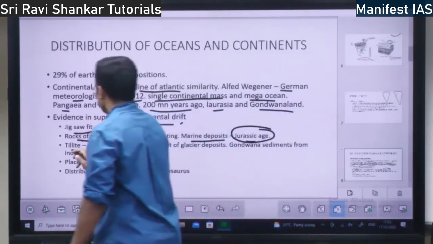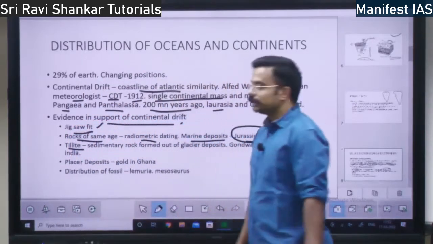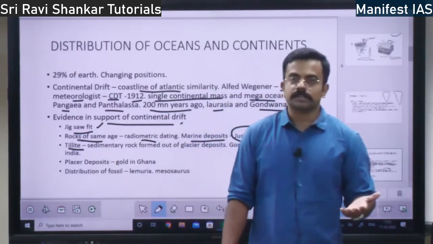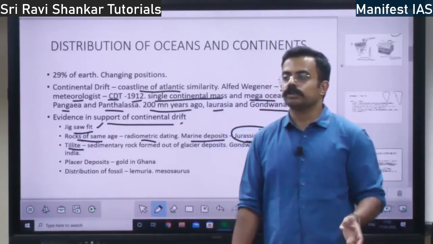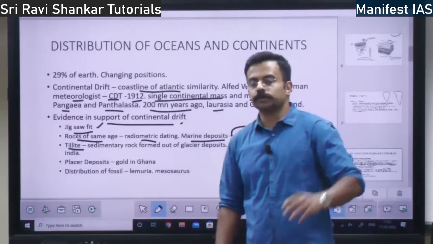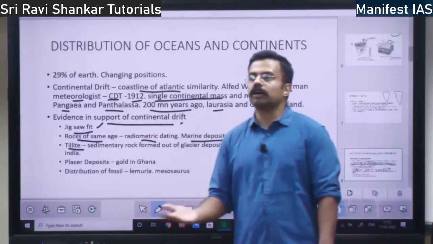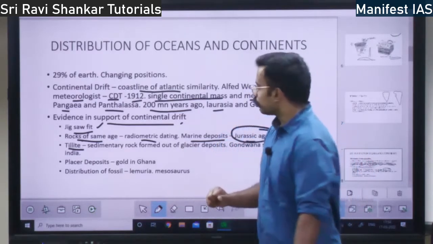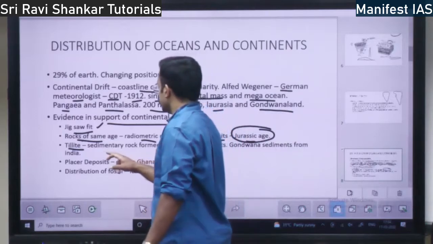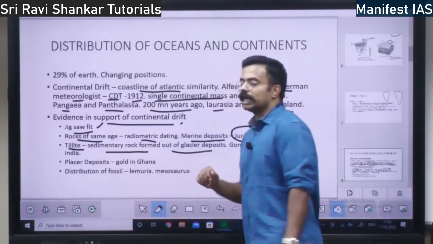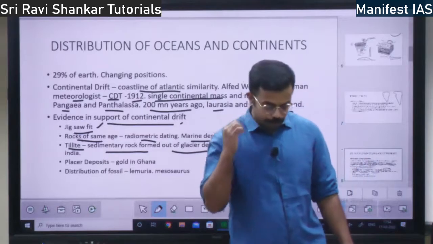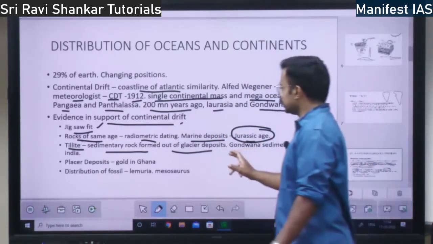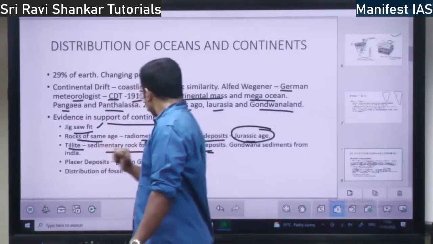The second evidence. Then you have tillite, right? What is tillite? See, you have glaciers, right? What is a glacier? A mass of ice from where all the rivers originate. When the glaciers move, below that there will be a lot of soil, rocks, debris, all these things. That is called tillite. So tillite means it is sedimentary rock formed out of glacier deposits. What is sedimentary rock? We will discuss that. Sedimentary rock formed out of glacier deposits is called tillite.